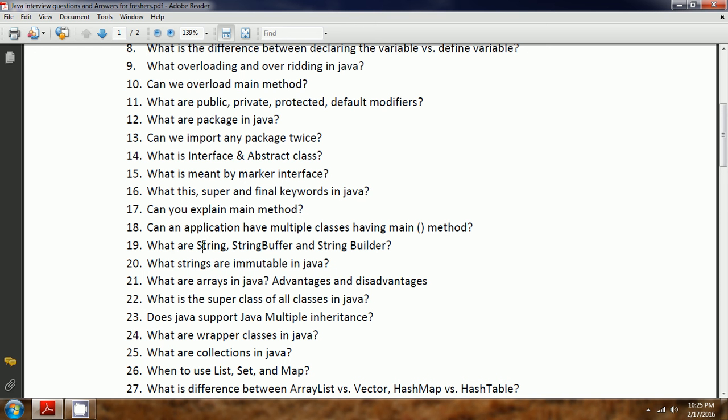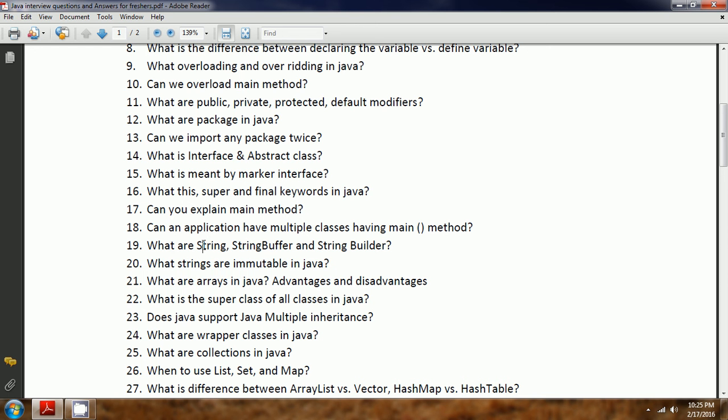In Java, we call a string an object which contains a sequence of characters. And by default strings are final and immutable. That means once you create a string, you cannot change the state of the object.